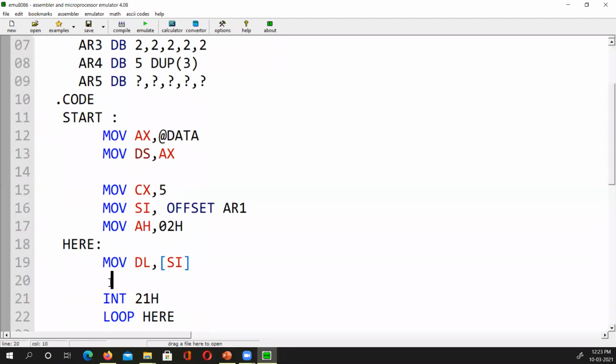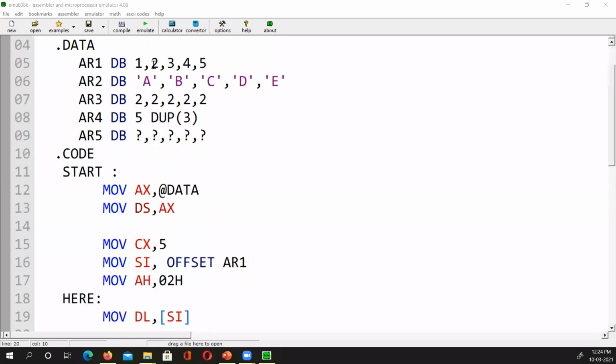What should I do? Can anyone tell me in a mic or on a chat window or something? Yes, can anyone tell me what should I do here? Check whether it is an ASCII number. So increment. Beautiful. I should also increment SI. Who said that increment? Munaza Yusuf, right? Yes. Okay. So I should also increment SI because SI is pointing to the 1. Now I should make it point to 2, so I should increment it.